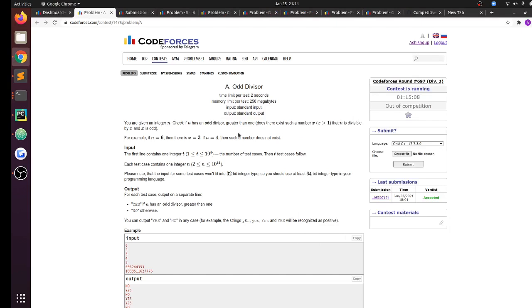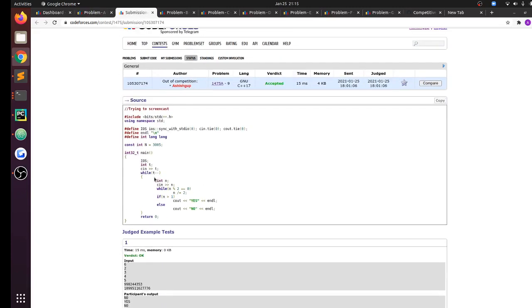So basically I kept dividing n by 2, and if the remaining integer was greater than 1, then that is the number that we're looking for. Like basically I found the largest odd divisor of n. So I take the input n, I keep dividing it by 2, the remaining integer n will be the largest odd divisor of the original input n, and if this is greater than 1, then I print yes, otherwise the answer is no.